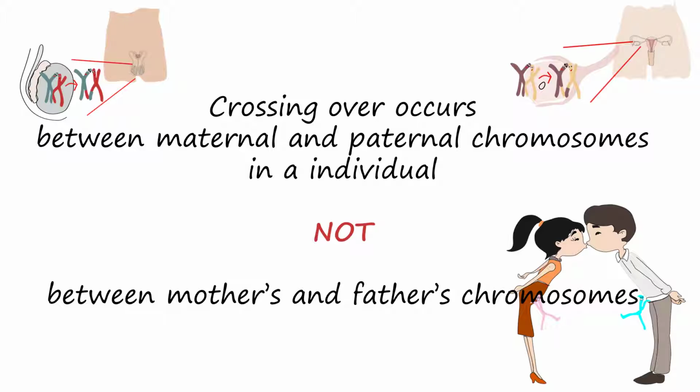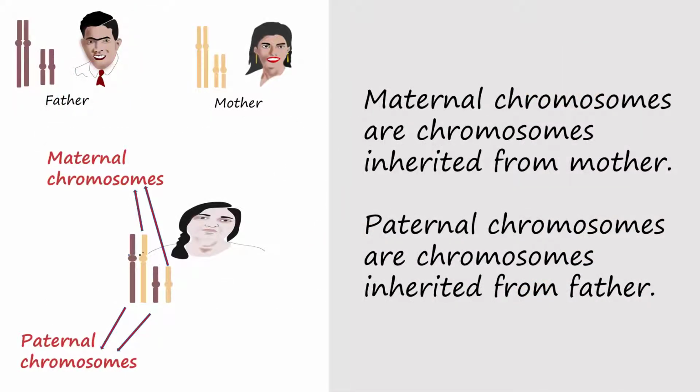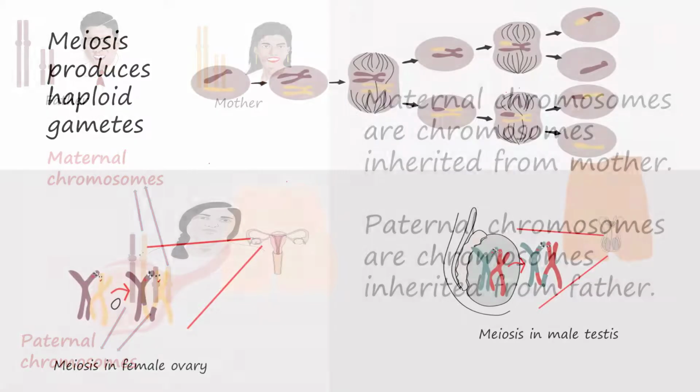Crossing over and recombination occurs between maternal and paternal chromosomes in an individual's cells and not between mother's and father's chromosomes from the mother's and father's cells. Individuals are diploid. Each of our cells, though there are a few exceptions, has two sets of chromosomes. One set of chromosomes is inherited from the mother in the egg and is called maternal chromosomes. The other set of chromosomes is inherited from the father in the sperm and is called paternal chromosomes.